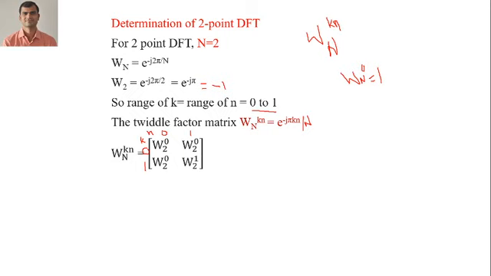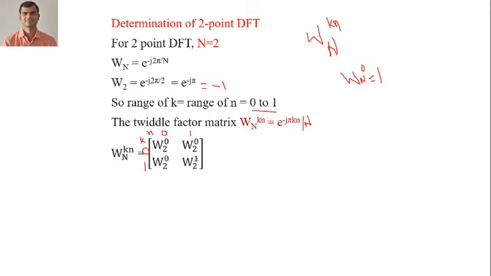When I put the value of k as 0, it becomes W_2^0. Here also, if any one value is 0, it becomes W_2^0. So the row is W_2^0 and the column is also W_2^0. Here, with k equal to 1 and n equal to 1, the multiplication of k and n gives W_2^{1}.